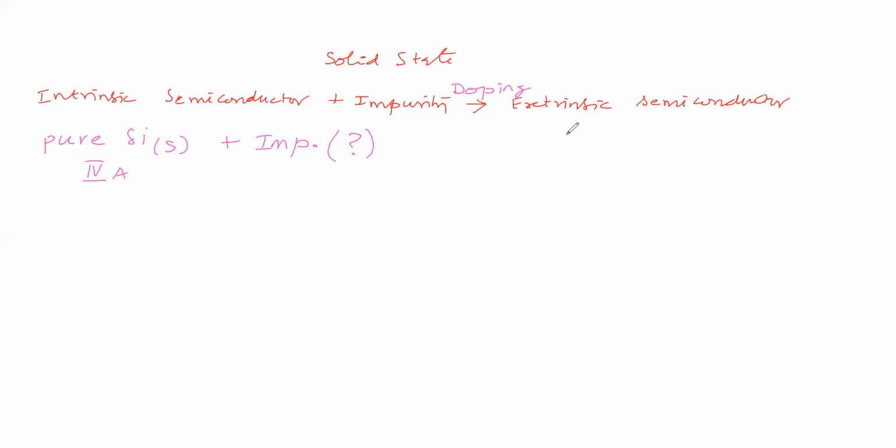Now, why do we have to prepare an extrinsic semiconductor? Because of how the conductivity will be, we are preparing this extrinsic semiconductor. The pure silicon is an intrinsic semiconductor. We are converting this into an extrinsic semiconductor. We are doing this to see how the conductivity of the extrinsic semiconductor will be compared to the intrinsic semiconductor.